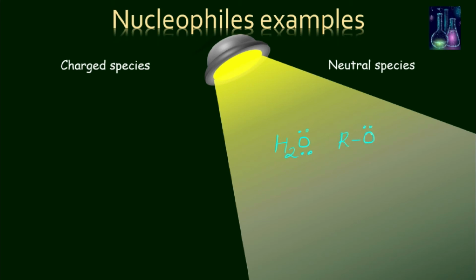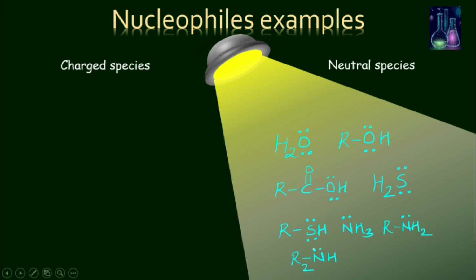Alcohol, carboxylic acid, hydrogen sulfide, alkyl sulfides, ammonia, primary amines, secondary amines, or tertiary amines, they all come under the examples of neutral species of nucleophiles.